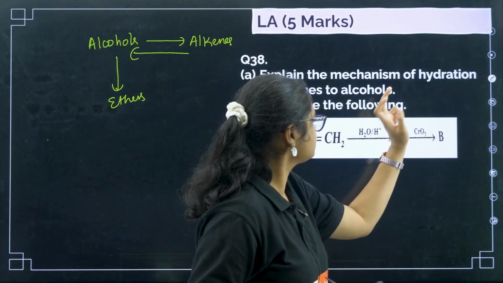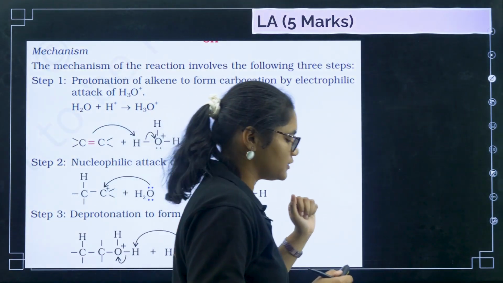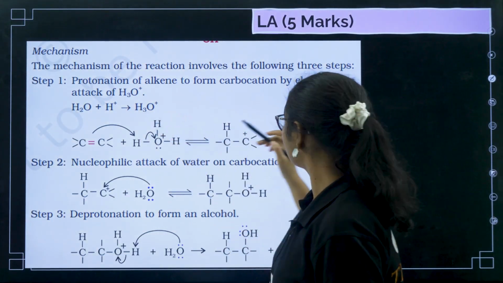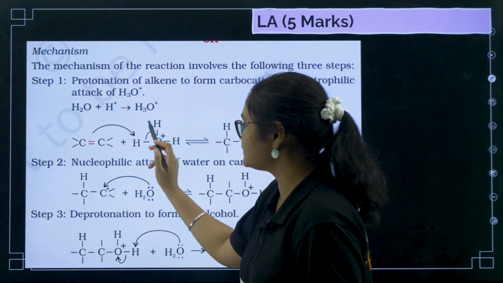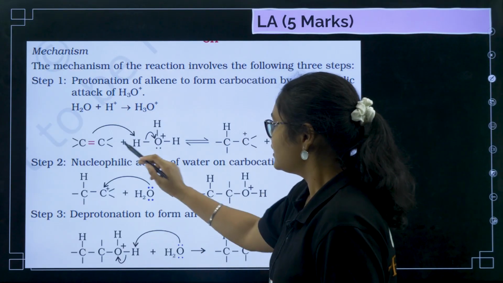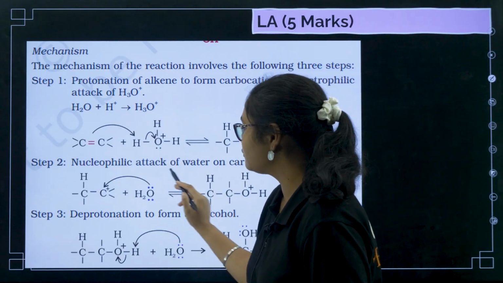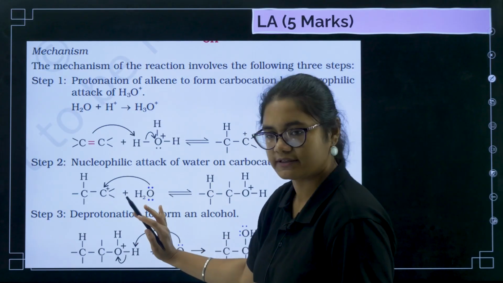Okay, I will erase this, please draw this. I'll show you the mechanism here. The question here is alkenes to alcohols. The first step is protonation of alkene, or formation of carbocation. Next, nucleophilic attack of water. This carbocation is formed, and attack of water takes place.